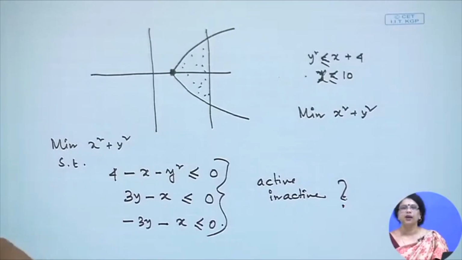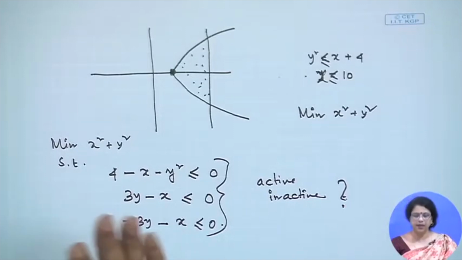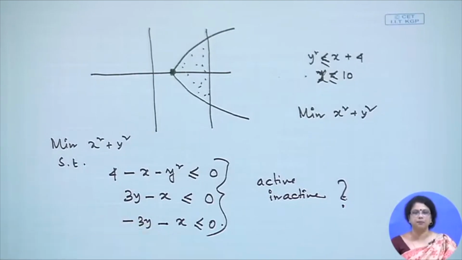Okay. Now, this is one part, but then there is a big question in front of us in the nonlinear programming problem. The KKT condition is such a condition. Through the necessary condition, we can very easily find out which one is the active constraint and which are the inactive constraints.